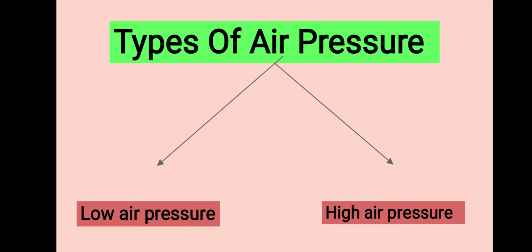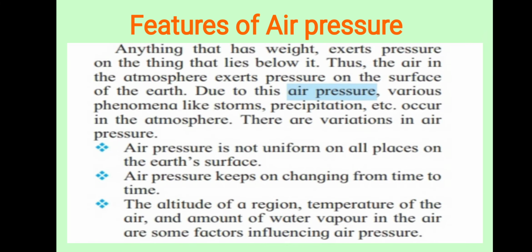There are two main types of air pressure. The first one is low air pressure, and the second one is high air pressure. Let's learn some features of air pressure. Anything that has weight exerts pressure on the things that lie below it.